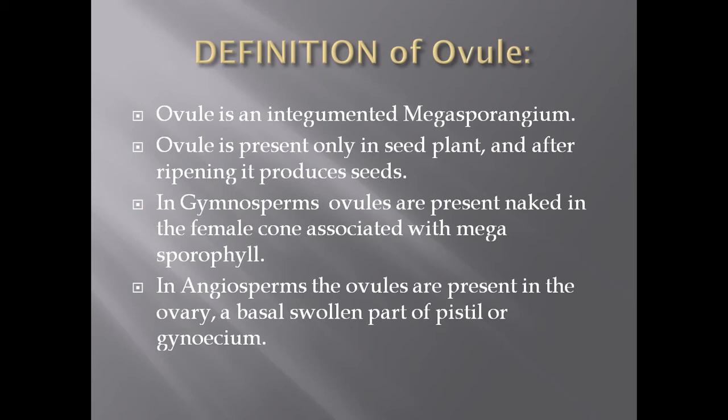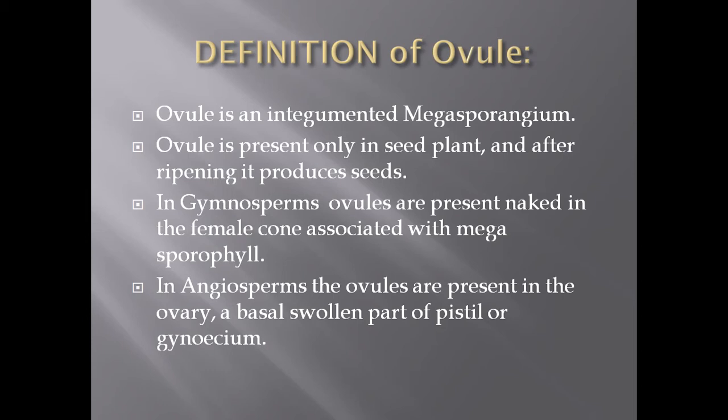So that was the reason the seed was not produced in the pteridophytes. But in the phanerogams, or we can say the seed bearing plants, this megasporangium is covered by a special type of covering which is called integument. And this integumented megasporangium is called the ovule. So here in the phanerogams, the term megasporangium is replaced by the ovule. Ovule is present in the seed bearing plants, as after ripening it produces the seed.